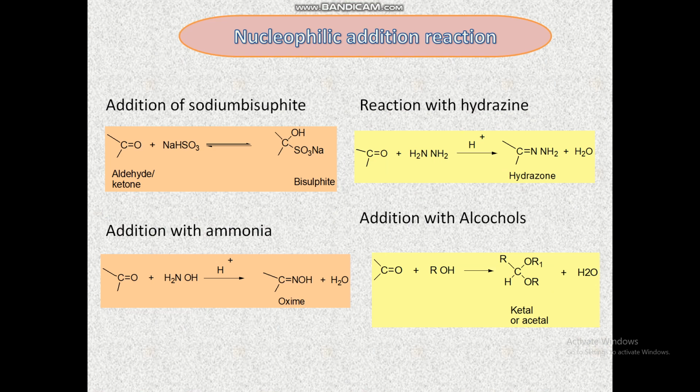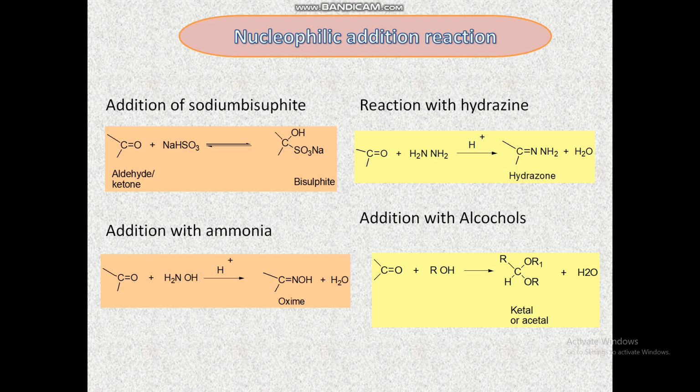Nucleophilic addition reaction is one of the chemical reactions of aldehydes and ketones. So what is a nucleophilic addition reaction? Carbonyl compounds on reaction with a nucleophile form addition products, which may further undergo elimination or substitution to form a more stable product.